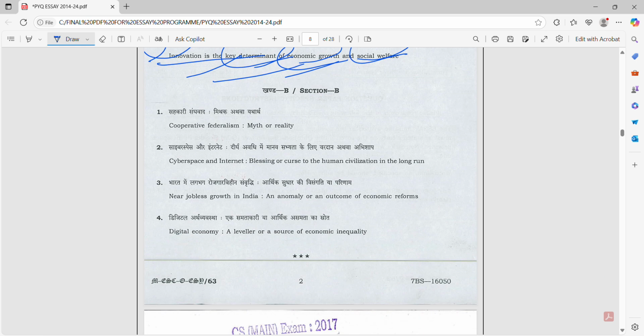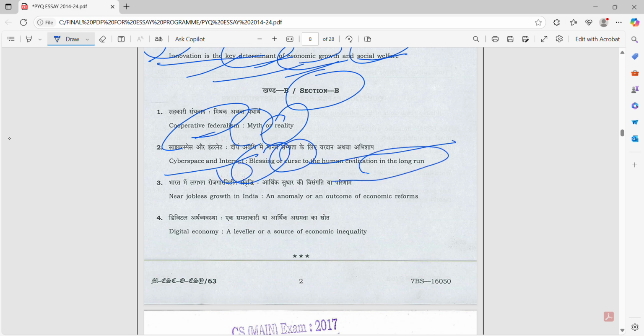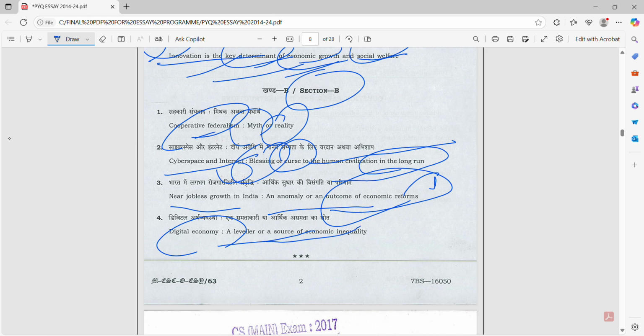Okay, this is section B. This is debate. Cooperative federalism, myth or reality. Cyberspace and internet, blessing or curse to human civilization in the long run. Near jobless growth in India, anomaly or the outcome of economic reform. This is also debate. Digital economy, leveler or the source of economic inequality. This is also debate. Okay, in this section they have given all types of debates.